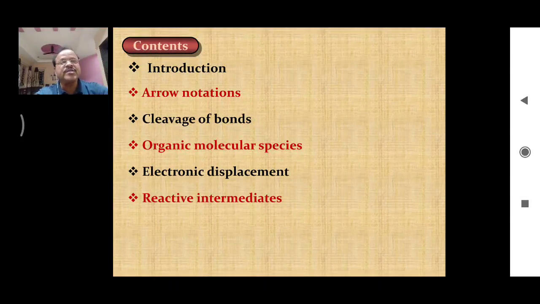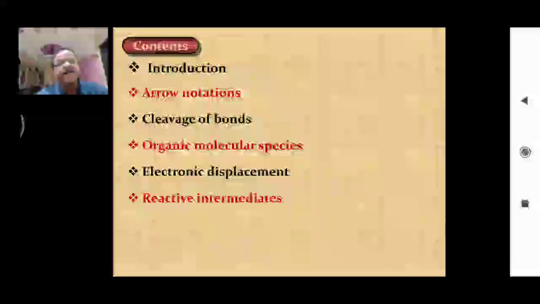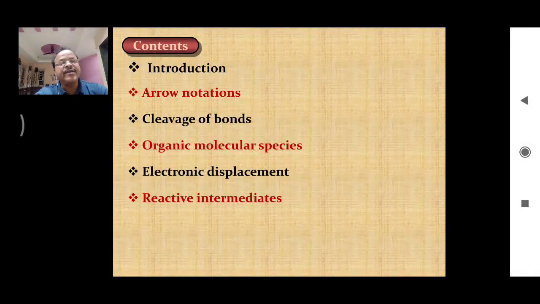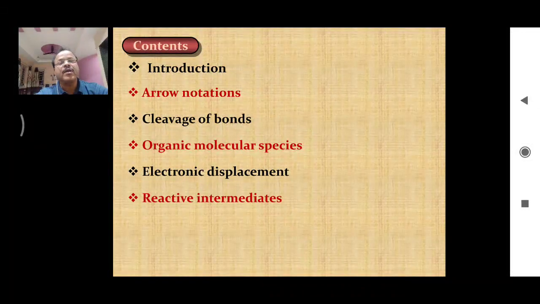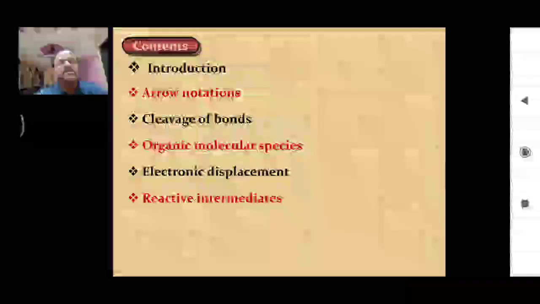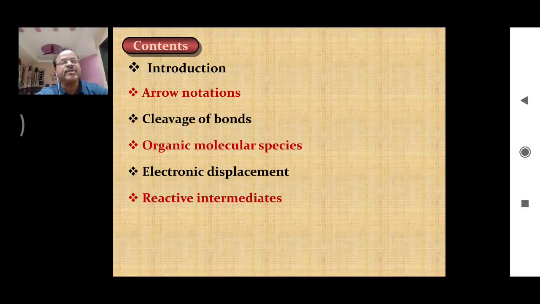Electronic displacement may occur in different ways. Under this point we are going to discuss different types of electronic displacements which are specifically named, for example inductive effect, electromeric effect, hyperconjugation effect, etc. These are the points that we are going to cover under electronic displacement.